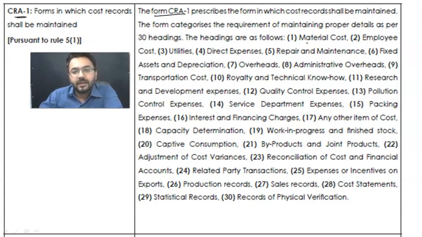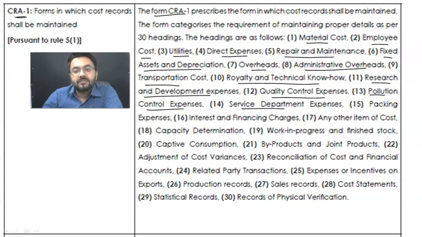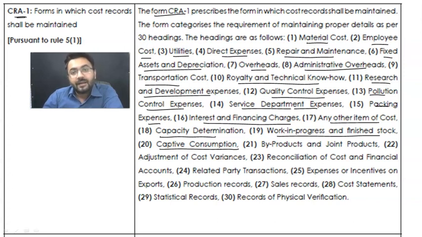as per CRA1, like material cost, employee cost, utility, direct expenses, repair and maintenance, fixed asset and depreciation, overhead, administrative overhead, transportation cost, royalty and technical know-how, research and development, service expenses, quality control, pollution control expenses, service department expenses, packaging expenses, interest and financing charges, any other item of cost which is not included. Apart from that, how much is your capacity, what is your work in progress, what is your finished stock, and apart from that, captive consumption.